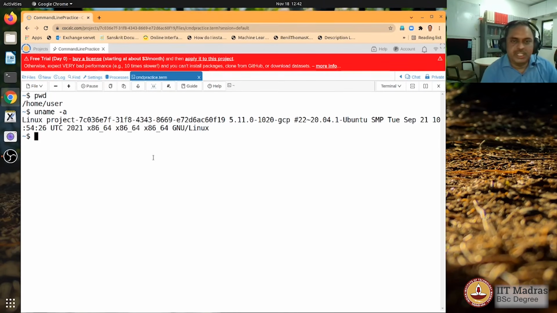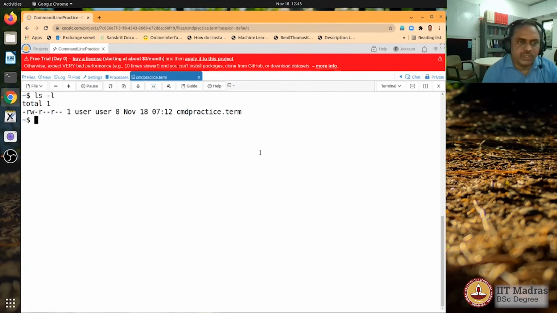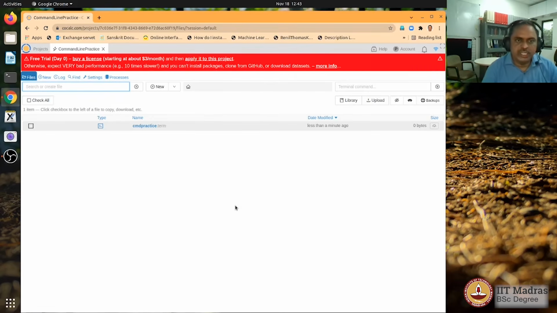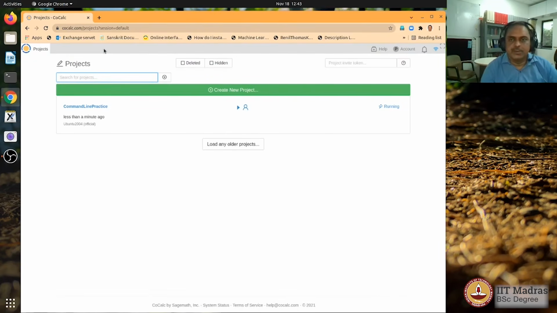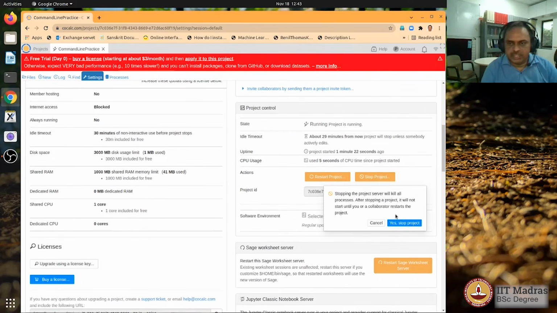and the cloud environment is providing us a kernel 5.11 version, and there are a number of mount points that have been mounted here, and we will look at that at some point later. And you could see that if you create files, they are all there in this folder, so you could actually save them and then come back to visit them to edit scripts that you may want to do. And once you are done, you can close the environment and also close this particular project. Click on the running status and stop the project.